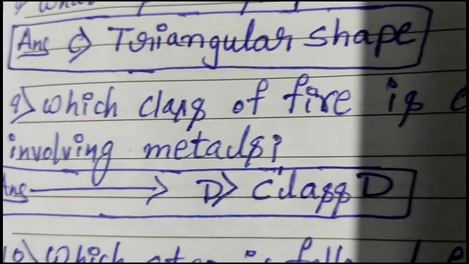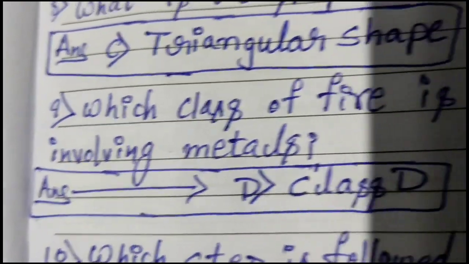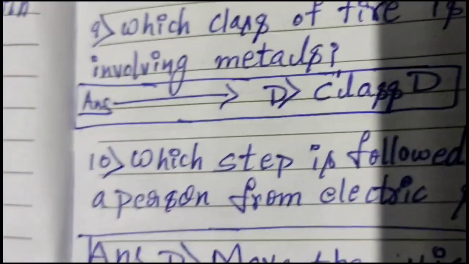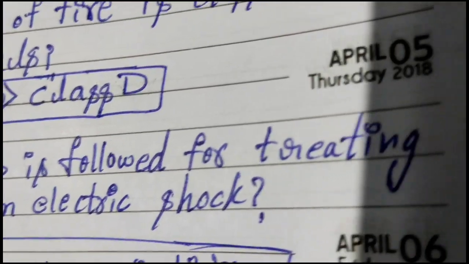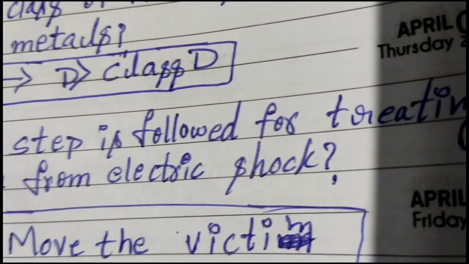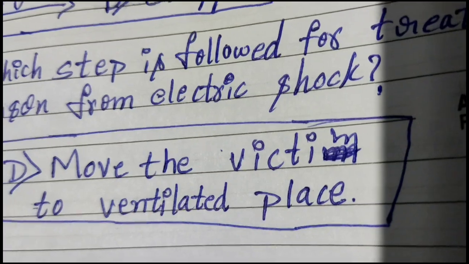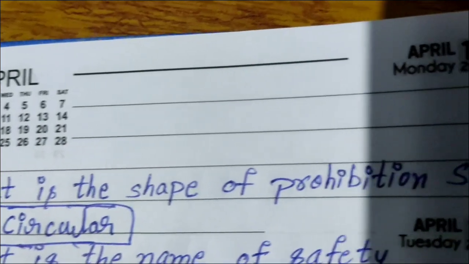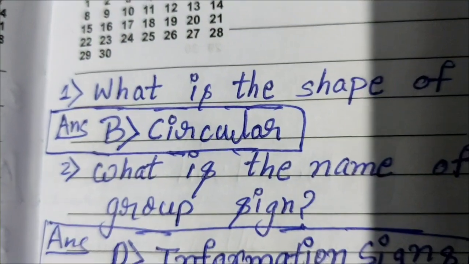Next, the ninth one. Which class of fire is classified involving metals? The answer is D, class D. 10th question. Which step is followed for treating a person from electric shock? The answer is D, move the victim to ventilated place. First one. What is the shape of prohibition sign? The answer is circular.